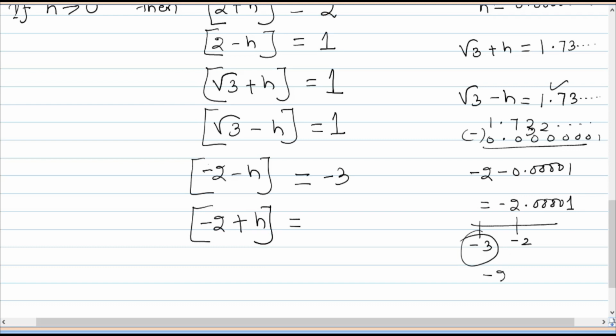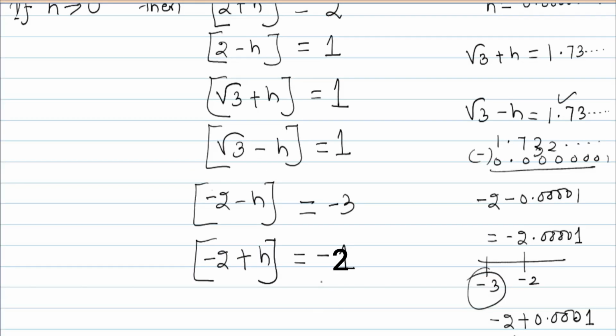Minus 2 plus h means minus 2 plus 0.0001, so it lies to the right hand side of minus 2, in between minus 2 and minus 1. That's why the greatest integer is minus 2. Minus 2 minus h is on the left hand side of minus 2, in between minus 3 and minus 2, that's why the greatest integer is minus 3. Okay, do you follow? Now we'll go to the limit.